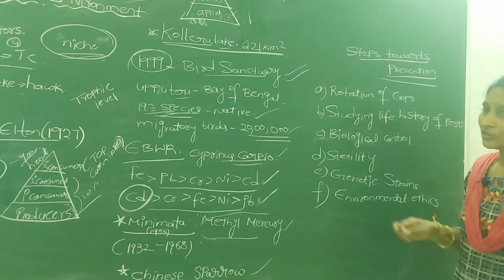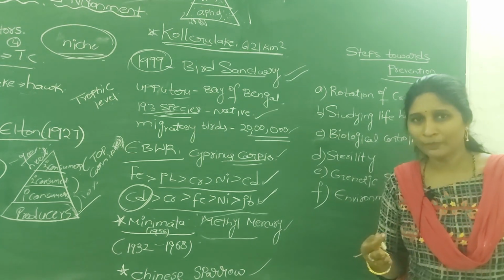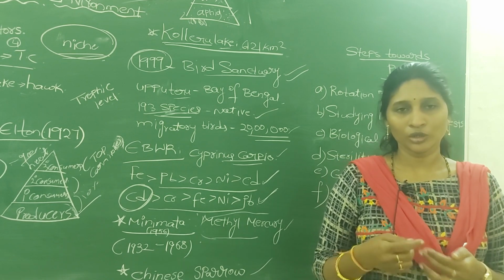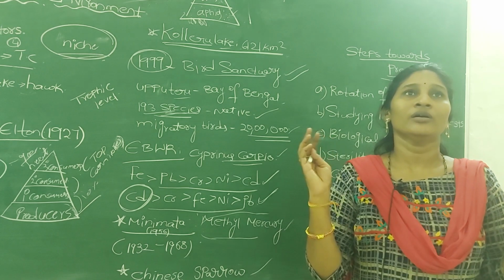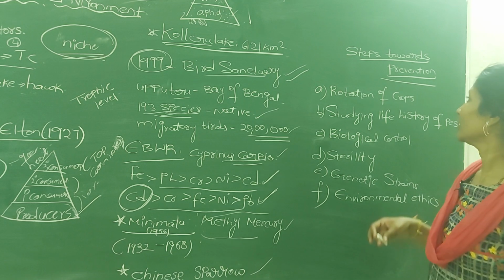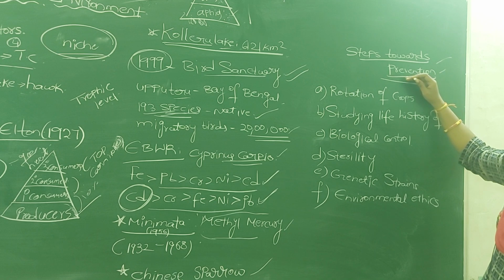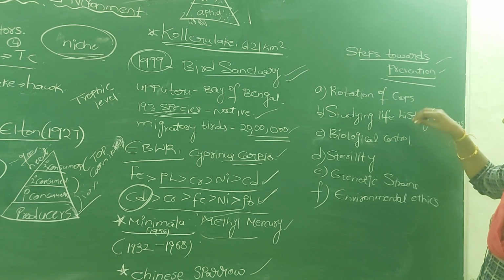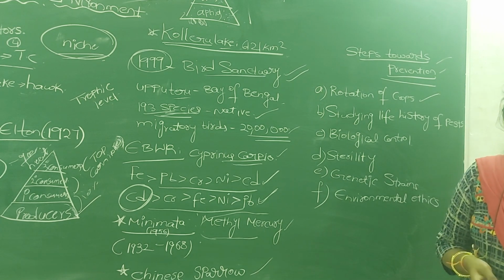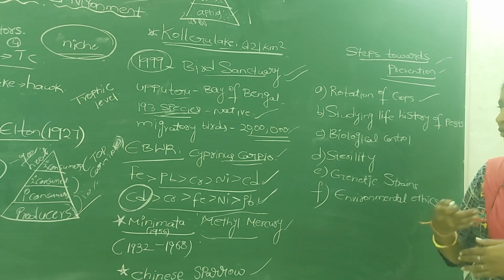Next, steps toward control. Using chemical fertilizers or chemical pesticides is not good for crops. It has an effect on humans, plants, and even the environment. But how can we control the usage of chemical pesticides and fertilizers? Here, some natural methods are there to prevent the usage of pesticides and fertilizers. First one, rotation of crops. So growing alternate crops in the same piece of land, meaning one year rice and the next year pulses, like that. We have to change the crops.